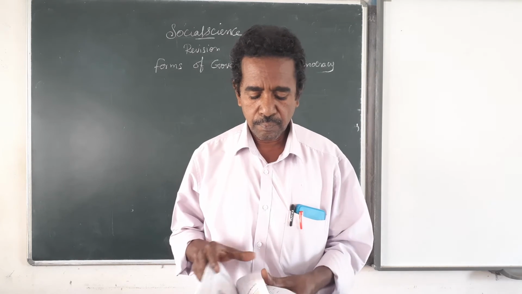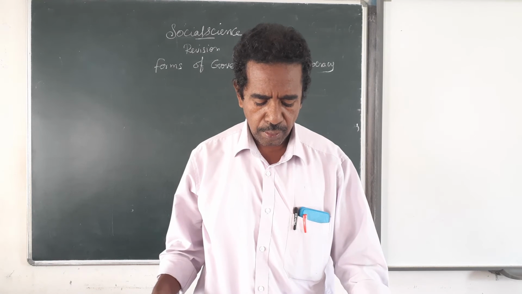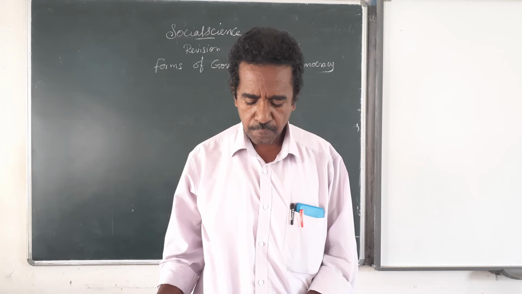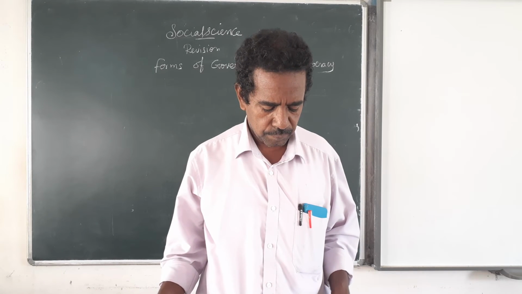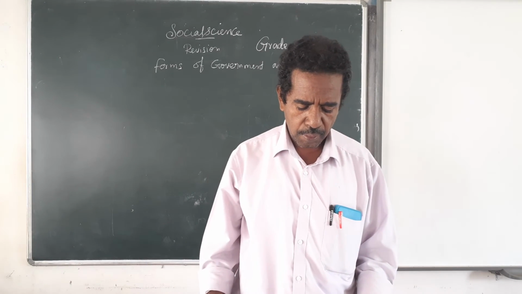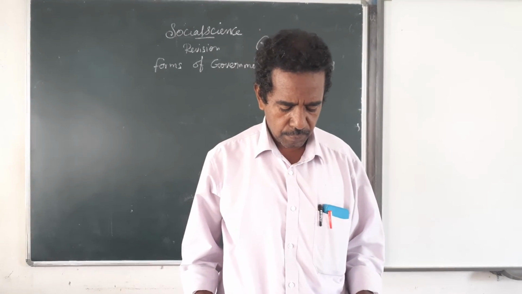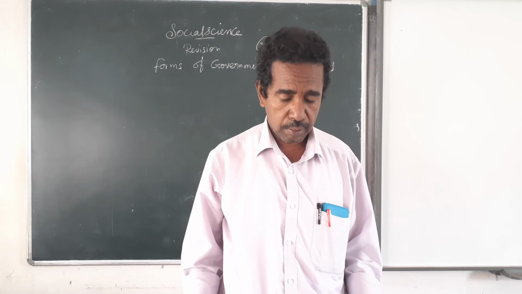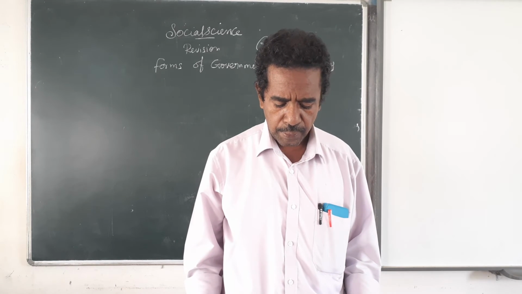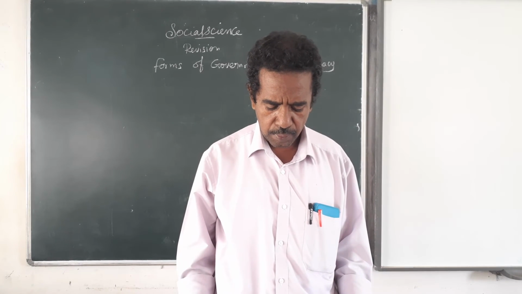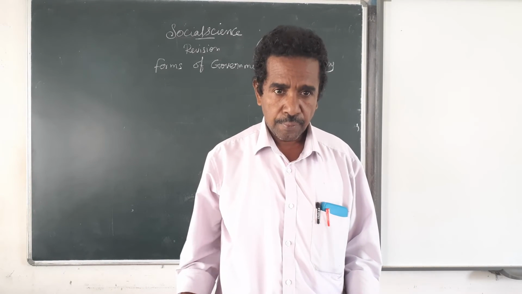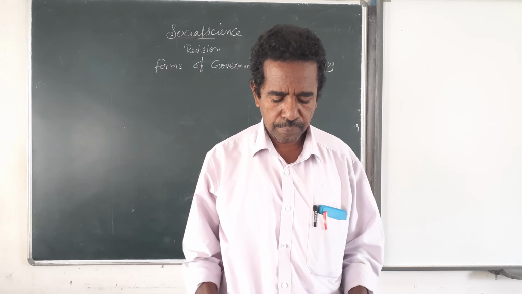Then the next question, mention the forms of democracy. That is page number 240. In the box it is given, forms of democratic government. You have to mark the parliamentary form of government, example India and England, and the presidential form of government, example USA, France. This is the answer for that question.